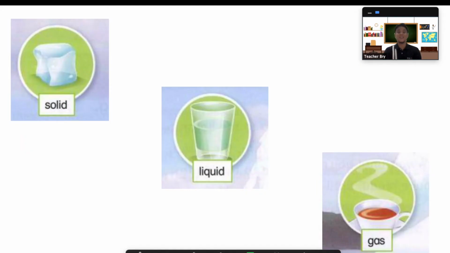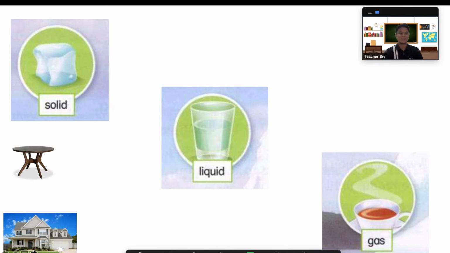So let's see if your examples are the same as mine. I have here table. Table. You're right. House. Did anybody write house? Good job. Car. Anyone? That's a good guess. Okay. Now, let's go to liquid. Give me examples of things that are in liquid form. 10 seconds. Go.